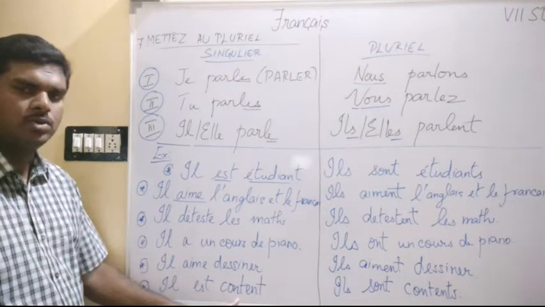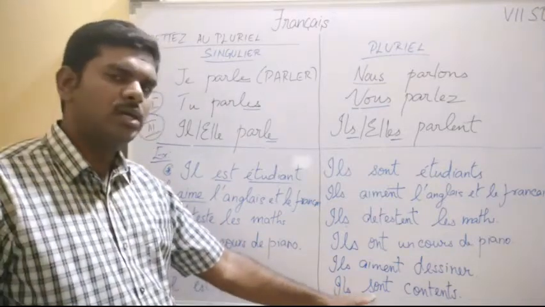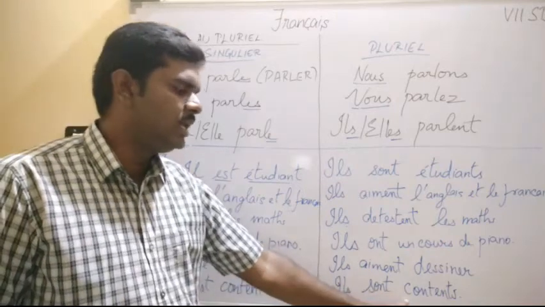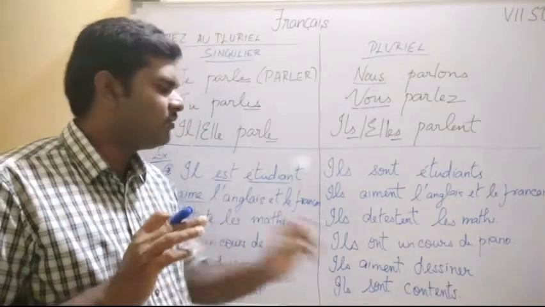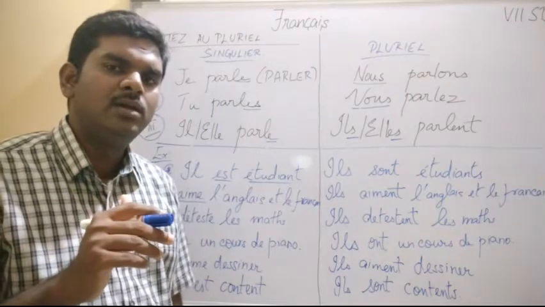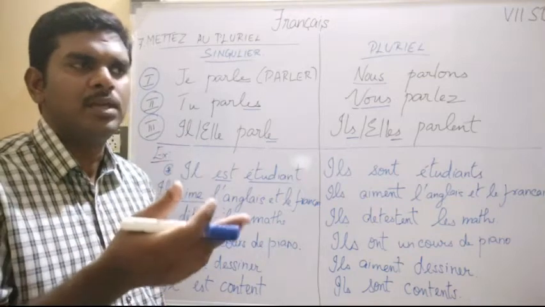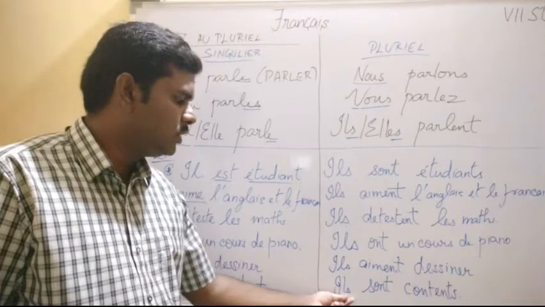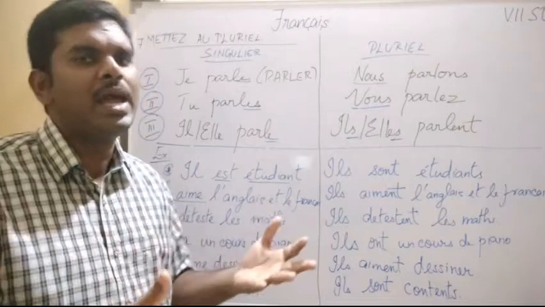Il est content. The meaning is he is happy. Here ILS first is changed, and according to the verb it is être verb, so SONT is added, and finally content is an adjective. So when they are happy, I have to add an S, because if a single person is happy, we no need to say it in a plural form. We will say he is happy. When they are happy, that means we have to denote that S here to say there are n number of people sitting and they feel happy.